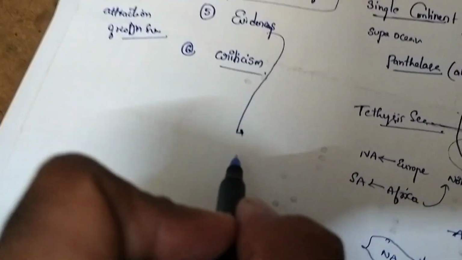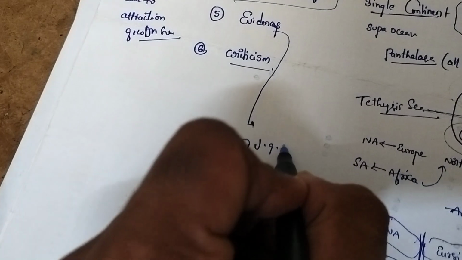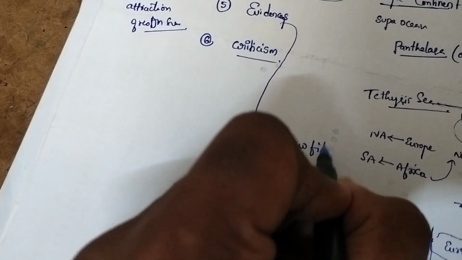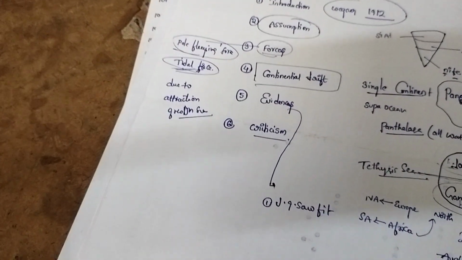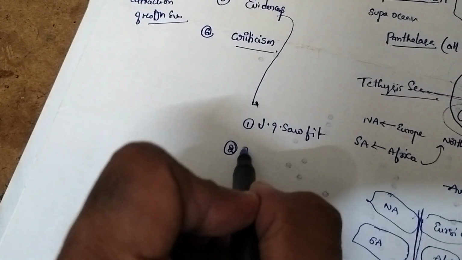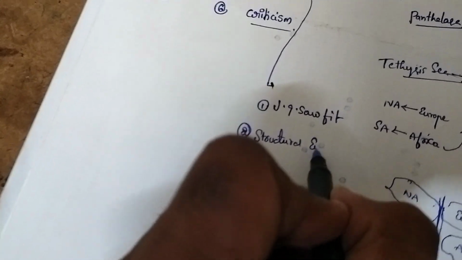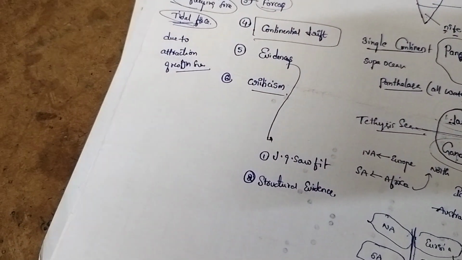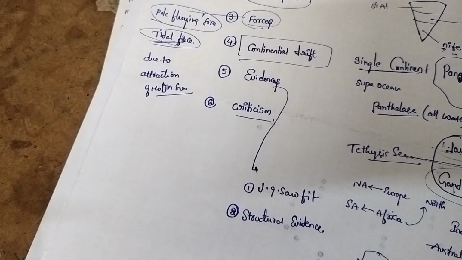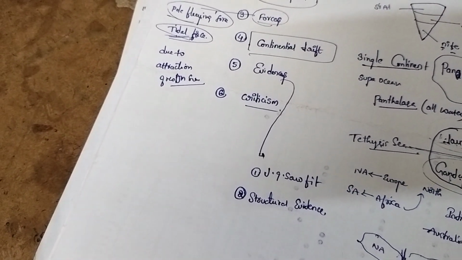Now coming to the evidences. These are very important. First is the jigsaw fit. All continents merged to form a single supercontinent. Second is structural evidence, meaning they have the same structural properties, for example the mountain belts in Brazil are the same as in Western Africa.